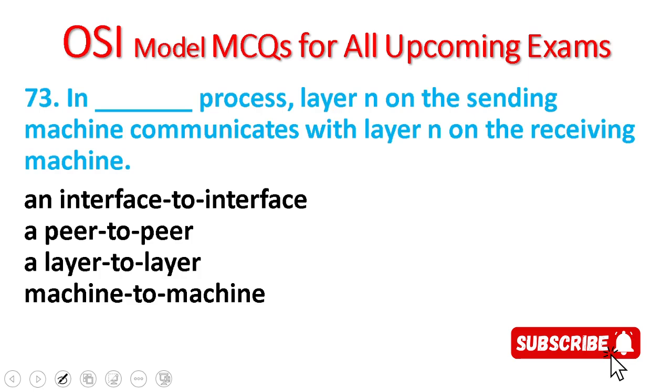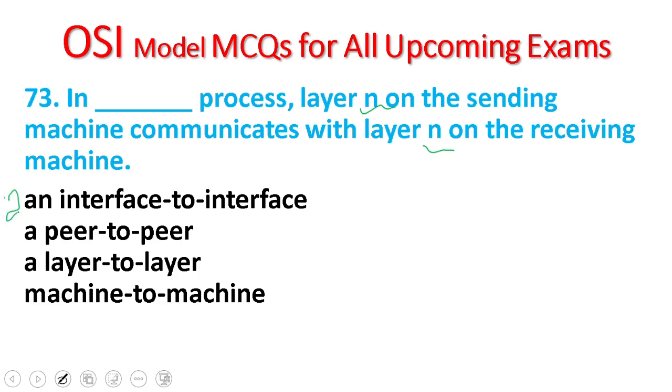73. In blank process, layer N on the sending machine communicates with layer N on the receiving machine. Options: interface to interface, peer-to-peer, layer-to-layer, machine-to-machine.